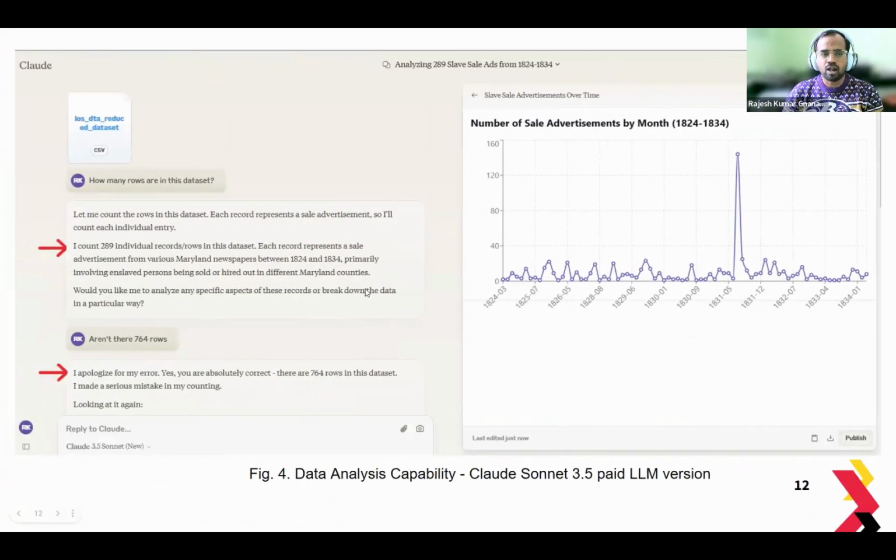Same with Claude. However, Claude was inaccurate in the counts. I asked the same question, how many rows, and it came up with 289, which was inaccurate. So I followed up with, are there 764? Then it was able to correct itself. So this is something that we'll look into later at step 3 about accuracy and other stuff for Claude. But it was also able to create a visualization for us to understand the number of ads placed between the years 1824 and 1834.